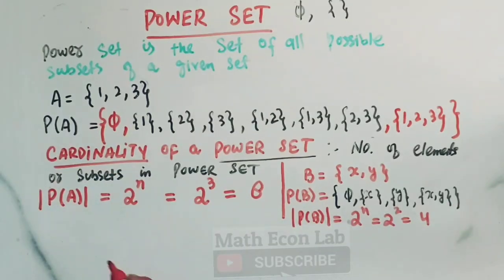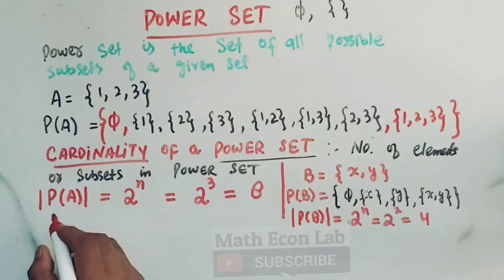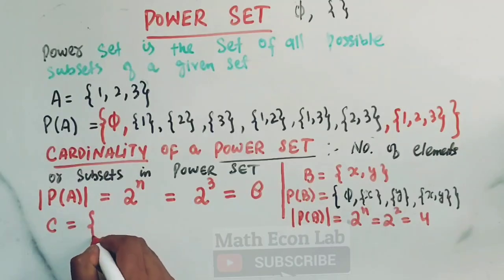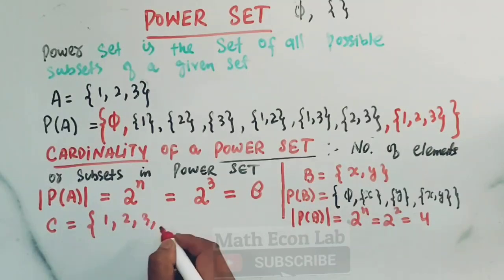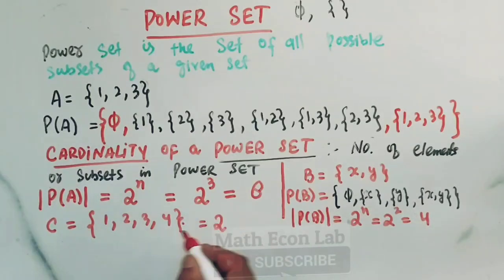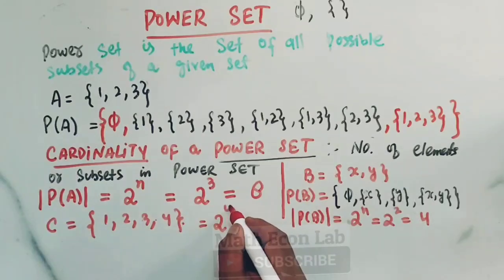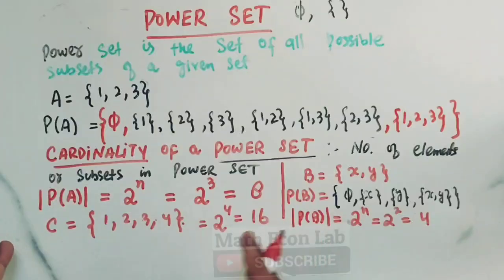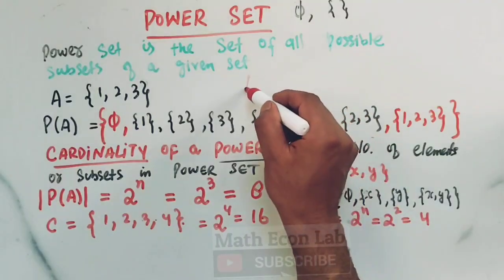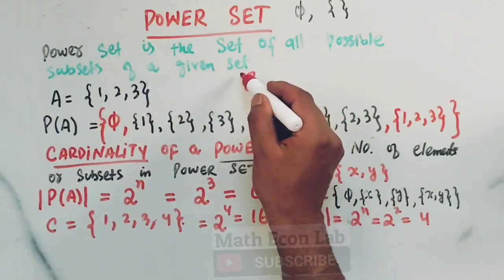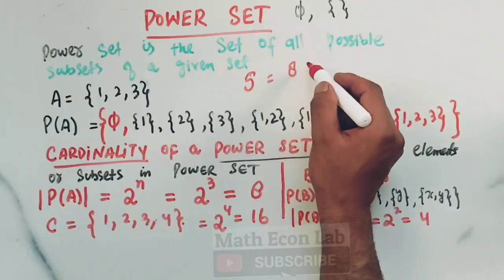Likewise, let us take another example. Let us say C is a set which contains the numbers 1, 2, 3, 4. Now how many subsets will be in this set? It will be equal to 2 raised to the power of the number of elements, 4. So we will have 16 subsets. That is, the power set of this given set will have 16 subsets or elements. Likewise, let us say S is a set which contains 8 elements.